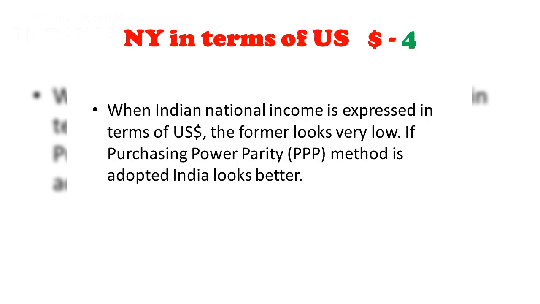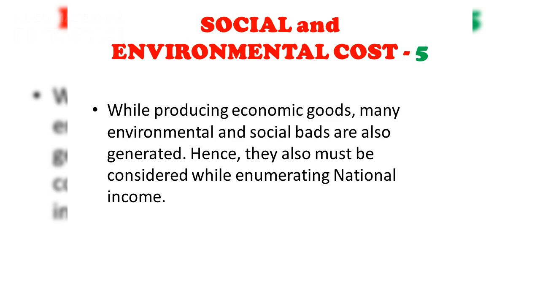The Physical Quality of Life Index, PQLI, is a better indicator of economic welfare, including standard of living, life expectancy, and literacy. Achieving higher GDP often depletes natural resources, reducing future growth potential. Therefore, the loss of natural resources should be subtracted from national income.